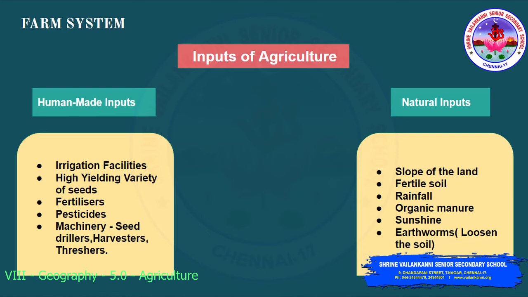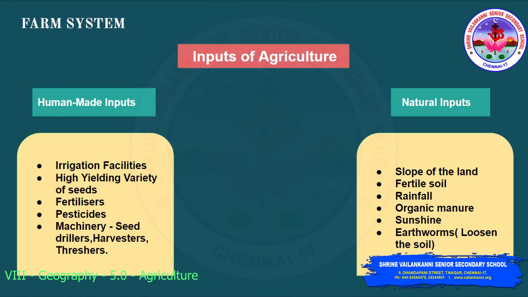Next one, the machinery. How much profit you want to earn, that much intervention you are going to do. So the machinery also plays a major role. Nowadays you can see the seed drillers, harvesters, threshers. Threshers are the machines which separate seeds from the husk. So these are all the human made inputs in the farm system in agriculture.